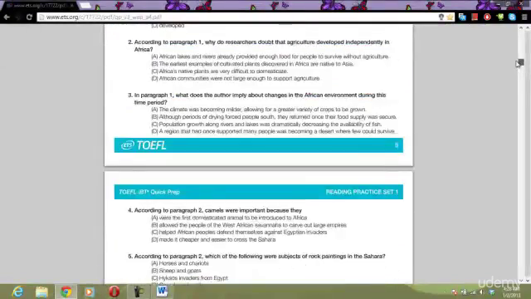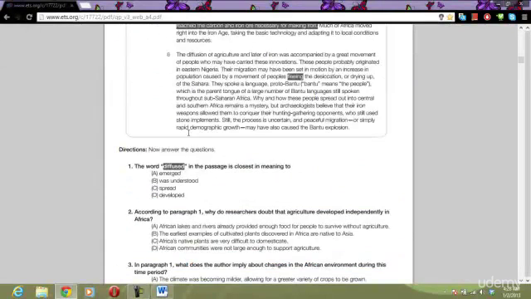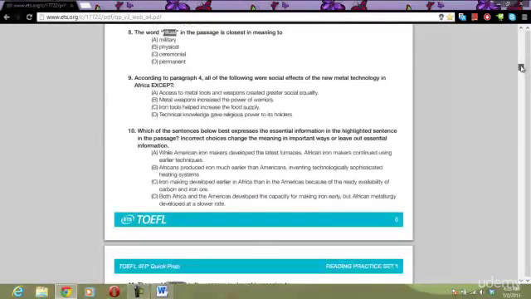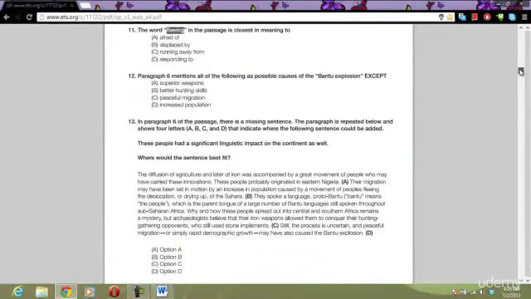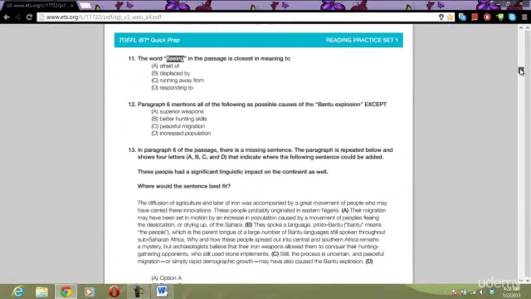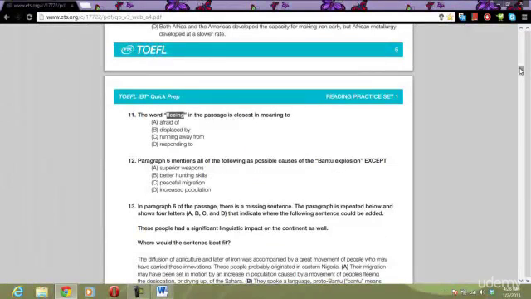Peaceful migration. We see that language right there. Peaceful migration or simply democratic growth might cause an explosion. So we see that answer choice. I don't need to keep checking. I know it's my answer choice. I'm just pointing it out to you. But remember, my philosophy is once you find your answer, move on to the next question. So you should have already moved on to number 13.